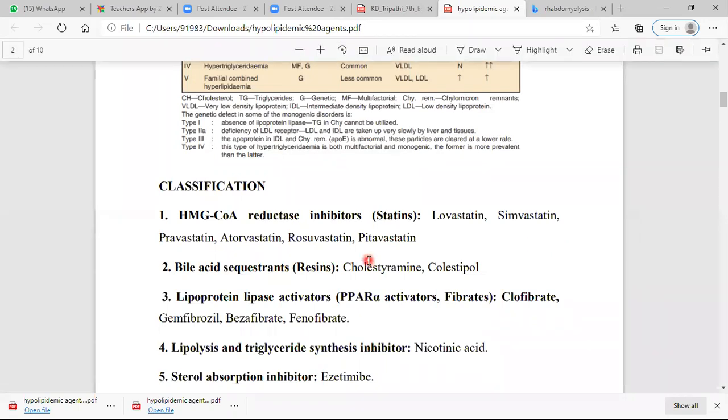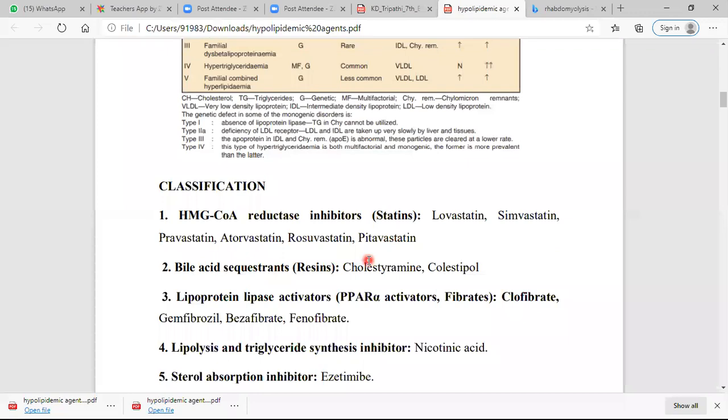In the classification, the first is the HMG coenzyme reductase inhibitors: lovastatin, simvastatin, pravastatin, atorvastatin, rosuvastatin, and pitavastatin. You have seen these in the blood chapter. They are hypolipidemic agents. So they are called HMG coenzyme reductase inhibitors.